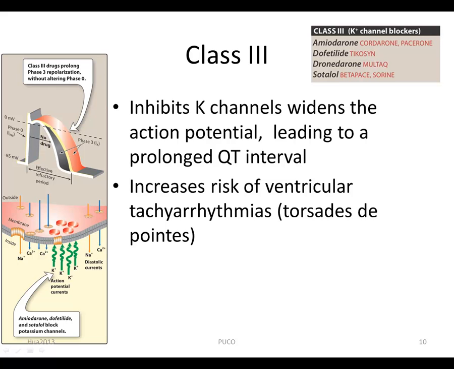Inhibition of potassium channels, class 3 activity, widens the action potential, leading to a prolonged QT interval on electrocardiogram. Such an effect is associated with increased risk of developing life-threatening ventricular tachycardia, torsade de pointes.